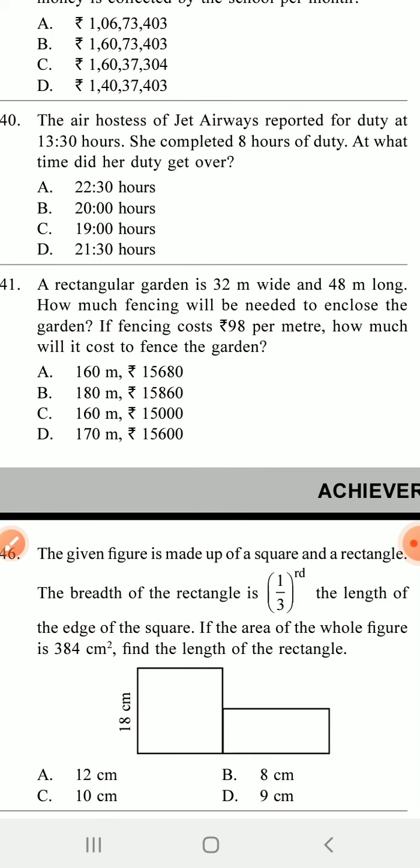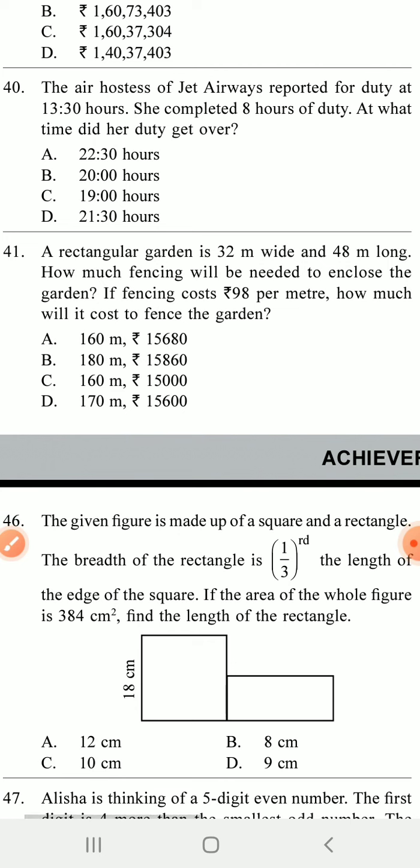So the rectangle garden's length and breadth are given. How much fencing will be needed? So fencing means you find out the perimeter. So perimeter is 2 into length plus breadth. From this 2 into length plus breadth you have to find out the perimeter. Then multiply this perimeter with 98 because you have to find out the fencing cost per meter.